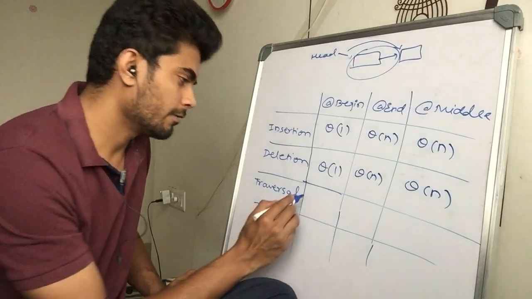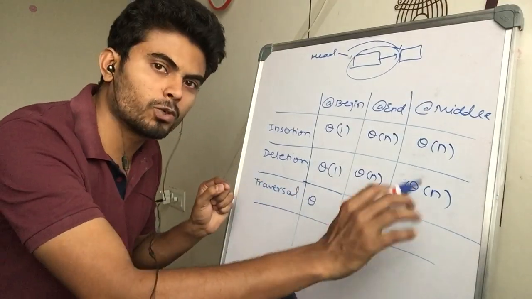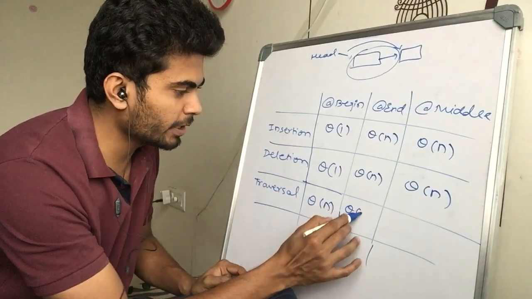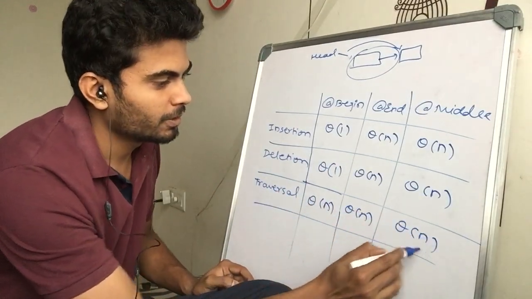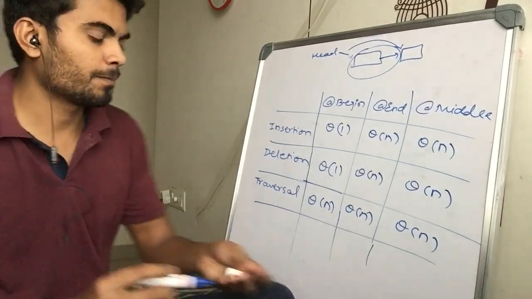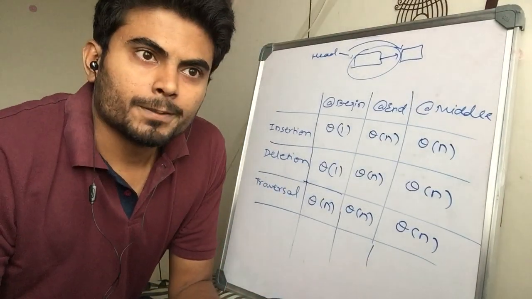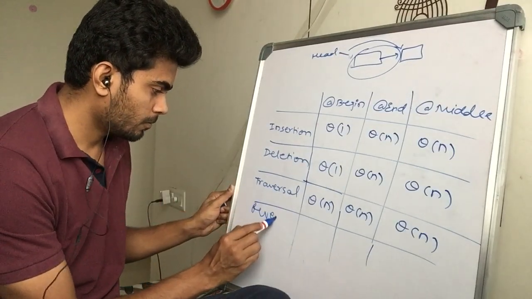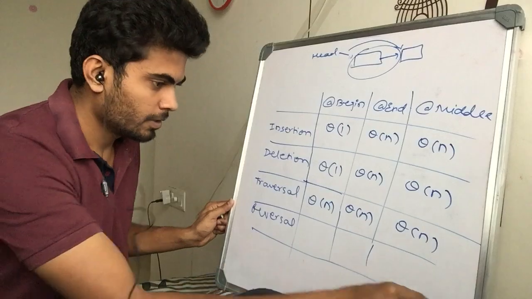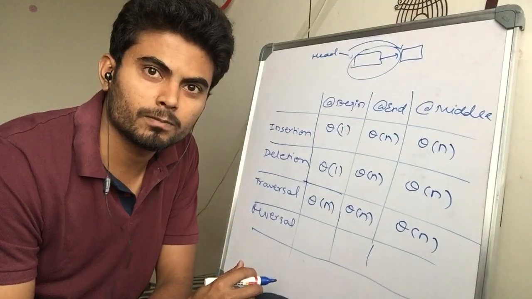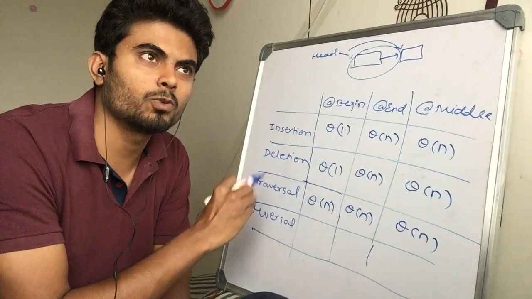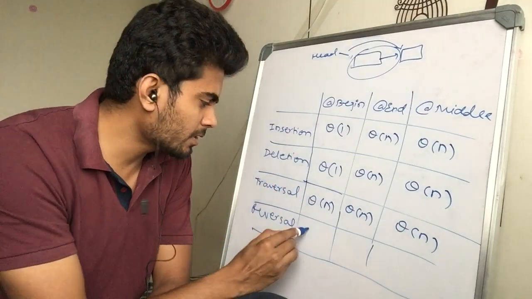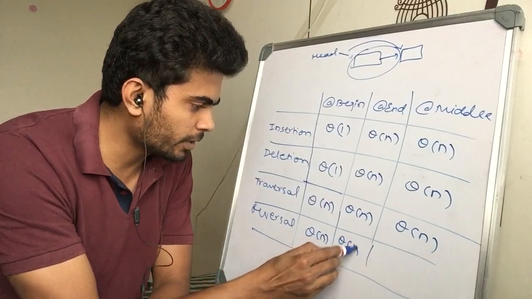Traversal means you just go to each node in the linked list, so it is actually all the time theta n, because there is no beginning, no end, and no middle, so no logic if you are talking about traversal. Printing, reversing, yeah, there we also discussed reversal. We go to each node and then we perform some operation of setting the link, so that's again theta n in all the cases, right?